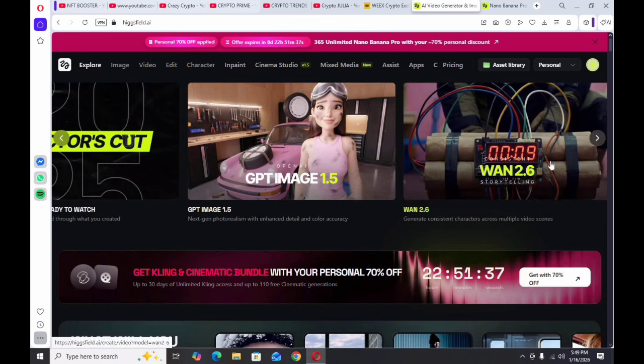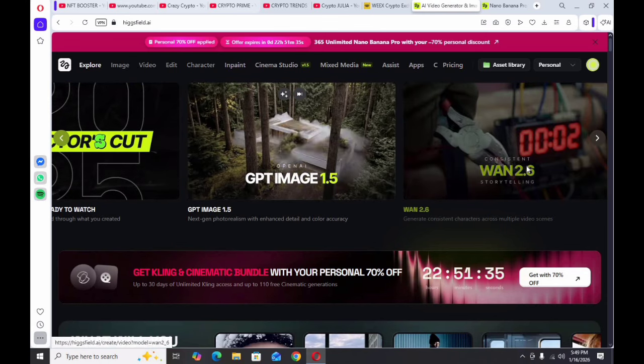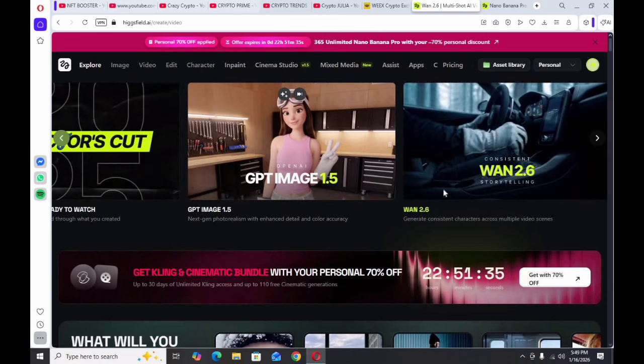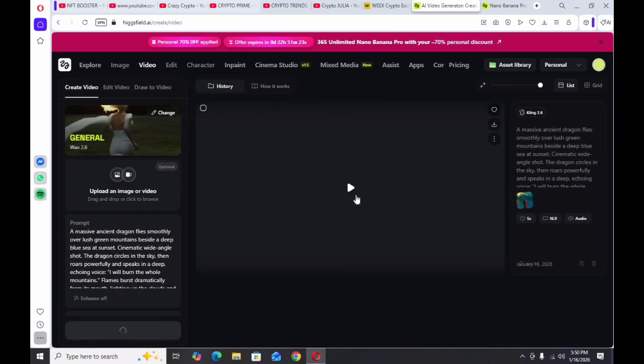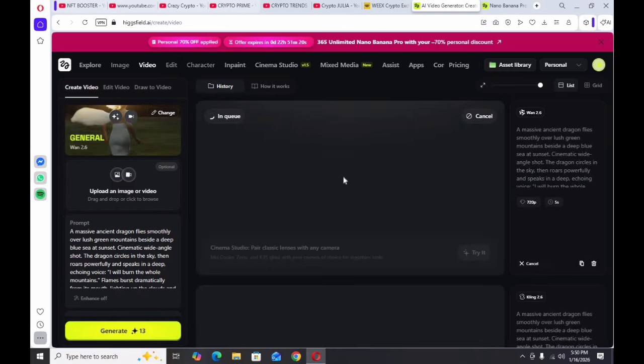You can also see Wan 2.6 here, and if you want to create with Wan, you can enter your prompt here and click on the generate option. When you click on the generate option, the video is generating here, and you can see how a best video can be generated from here.